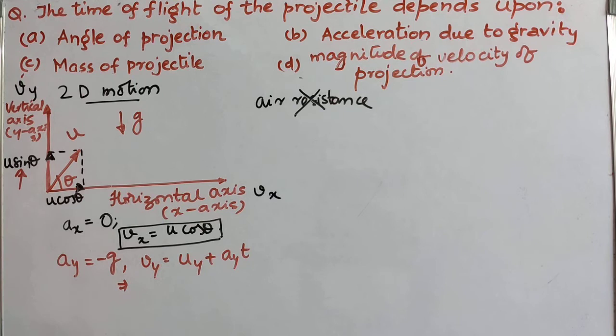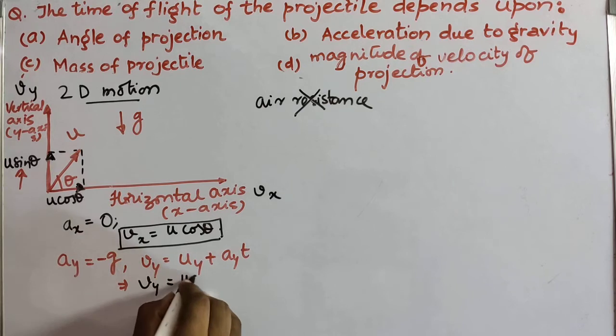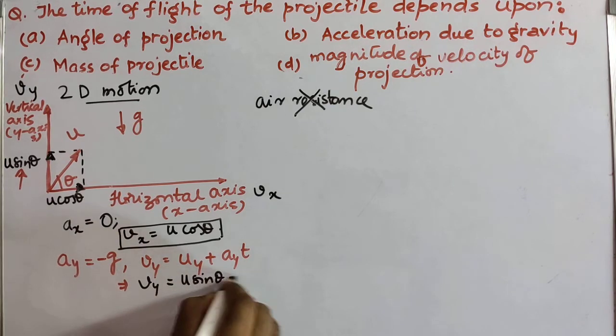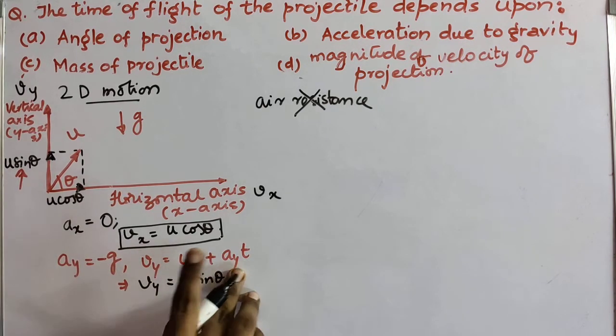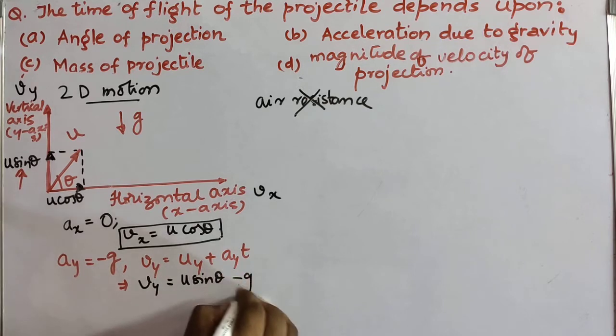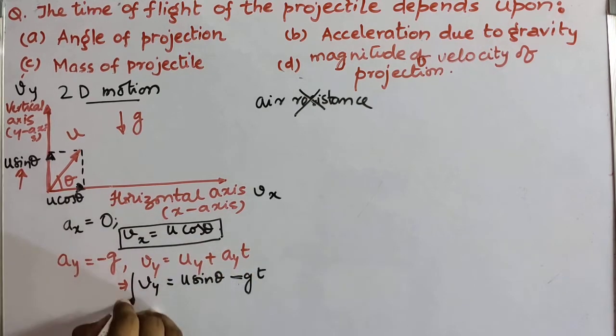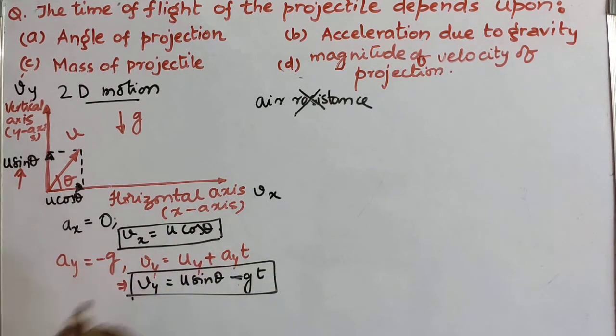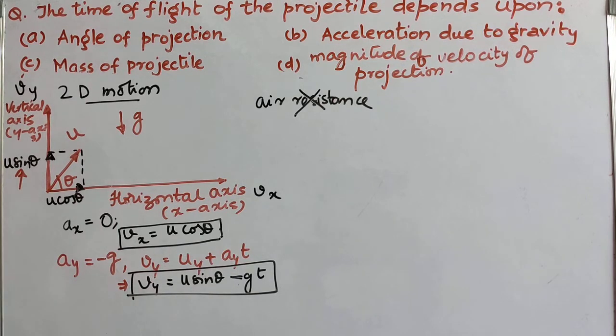So I can write Vy is equal to uy, which is u sin theta, plus ay, which is minus g, into t. This will give me the value of Vy at any point of time.